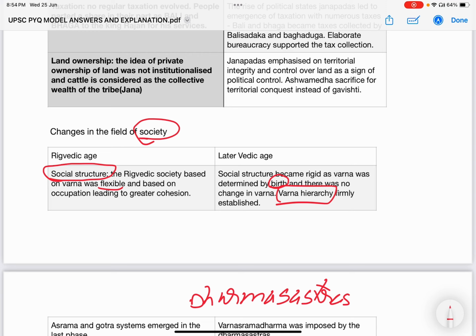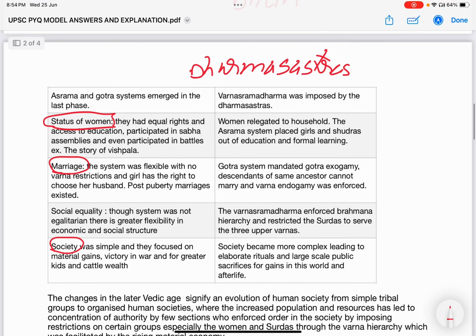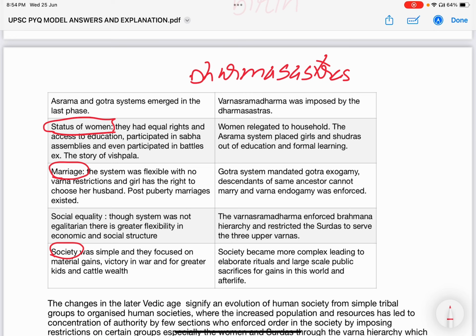The Varna was also flexible, depending on the occupation of the individual. But by the later Vedic age, the Varna system had become rigid, such that it was determined by birth, leading to Varna hierarchy. This Varna hierarchy restricted flexibility, leading to the emergence of an unequal society.